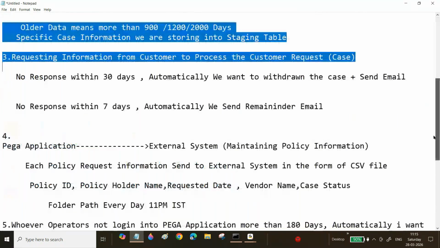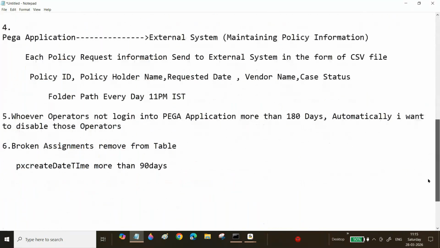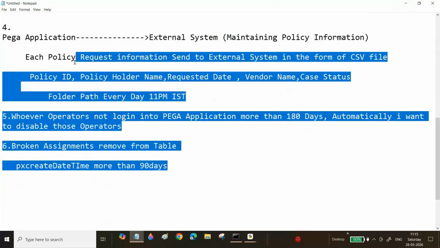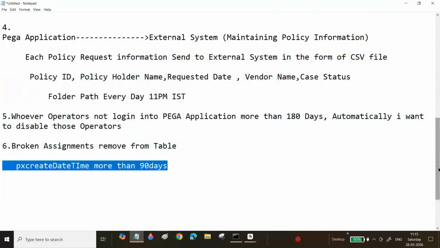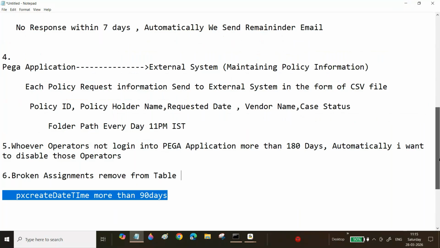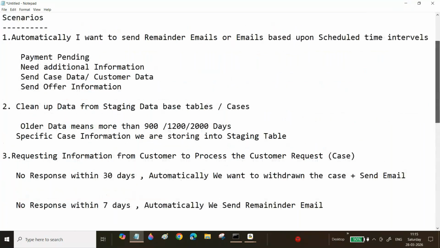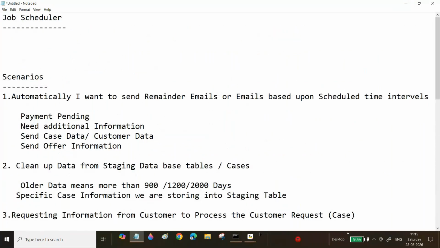Sir, what type of scenarios? You created the job scheduler. Suppose a customer information system will generate one file every day or every half an hour. Now you want to place that file into some folder path. Sir, we will create a job scheduler. Yes or no, Satish?